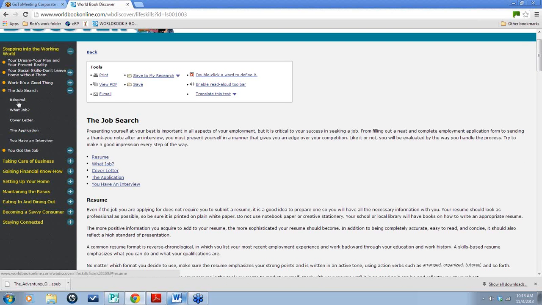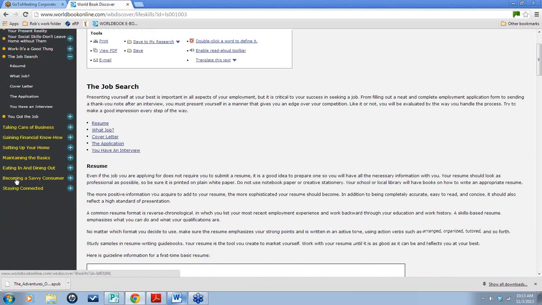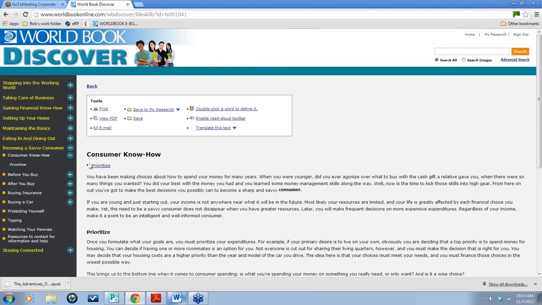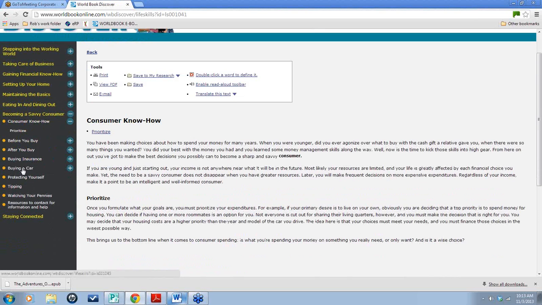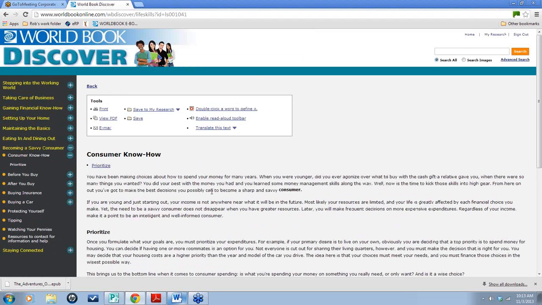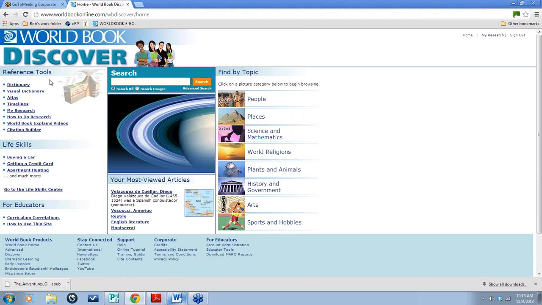It talks about a resume, what job to look for, how to do a cover letter. When you have your interview, it gives you some basics. As you scroll down even further, it talks about being a savvy consumer. So these are all tips on buying a car, buying insurance, and selecting different things. But it's great for the core for CTE and financial literacy. So that concludes the WorldBook Discover portion.